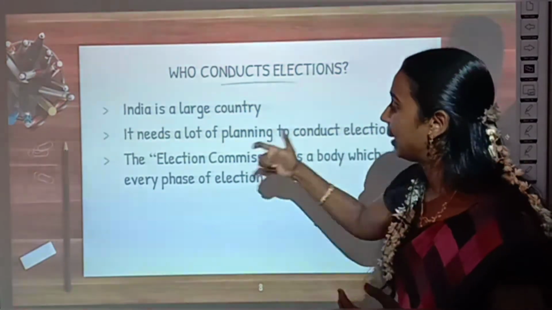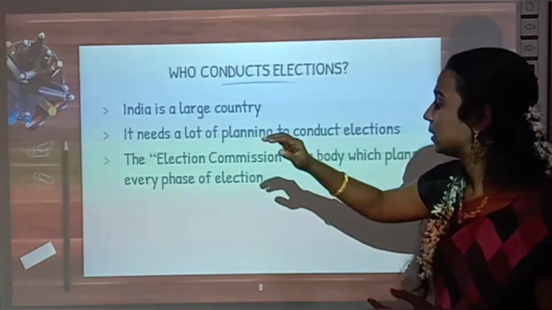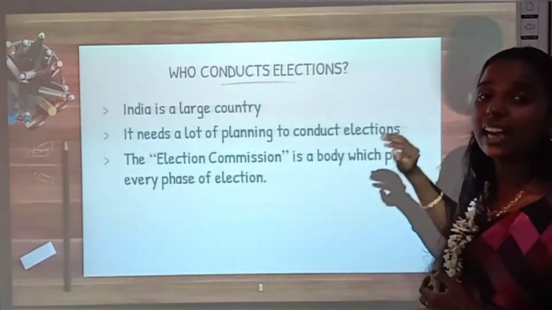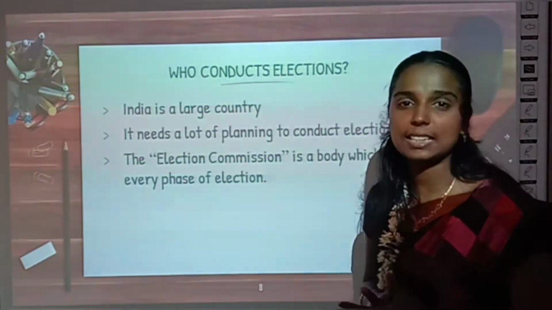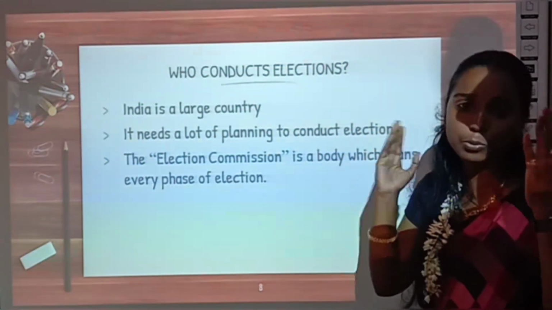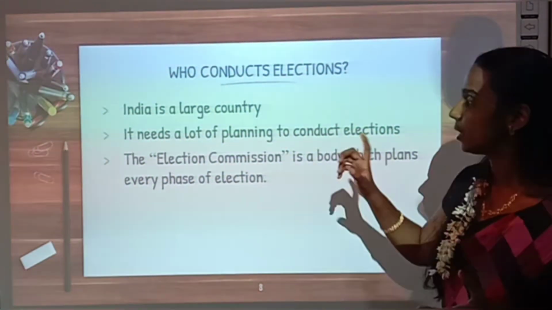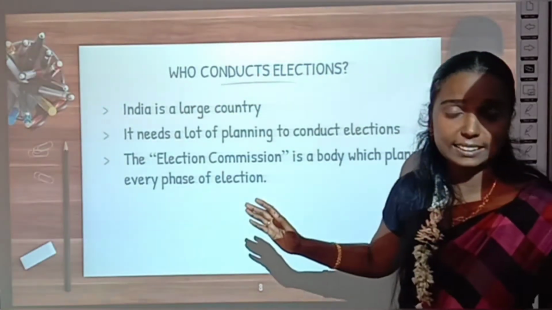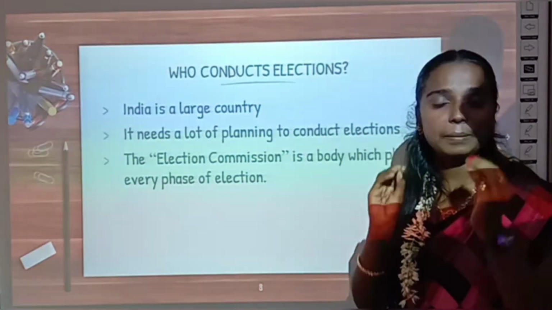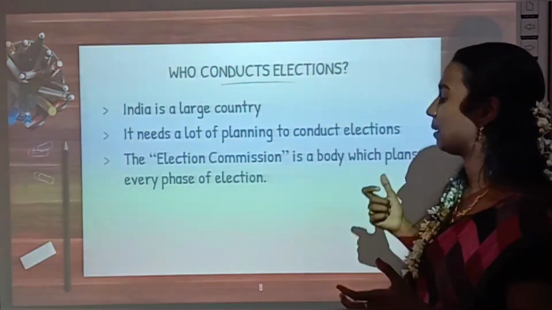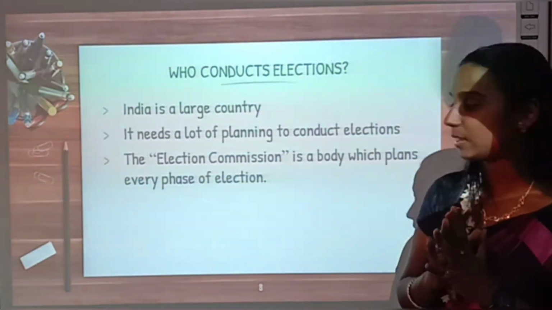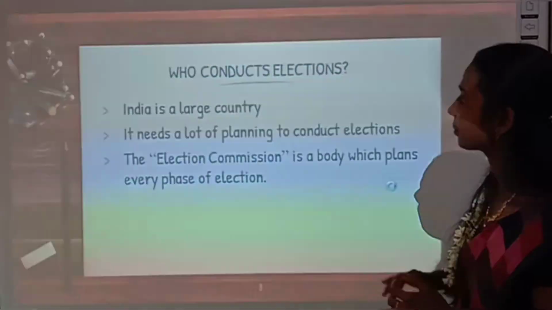That is done by this election commission. Phase means stage. So they will plan how to conduct election. So to say once again, India is a large country, so it needs certain planning to conduct elections, and this election commission is a body which plans every phase of this election.